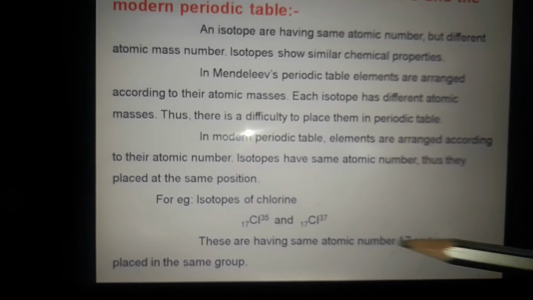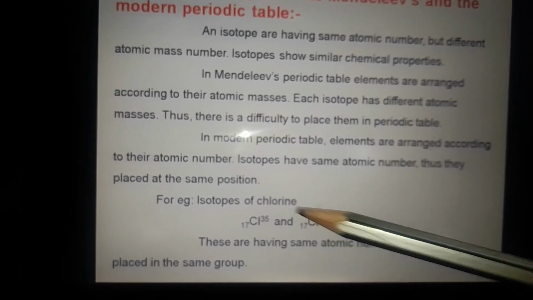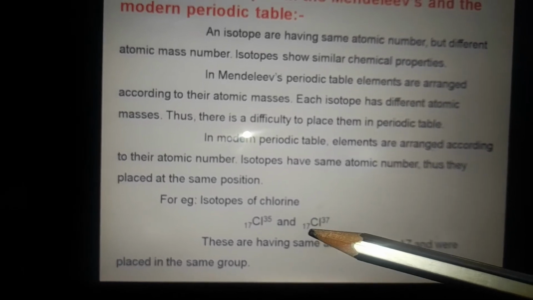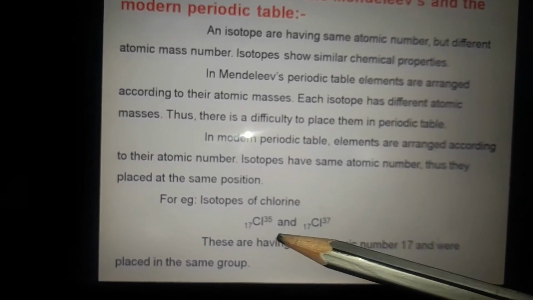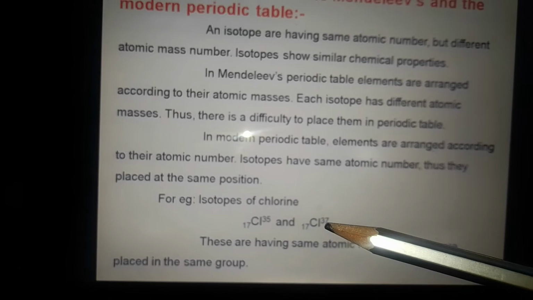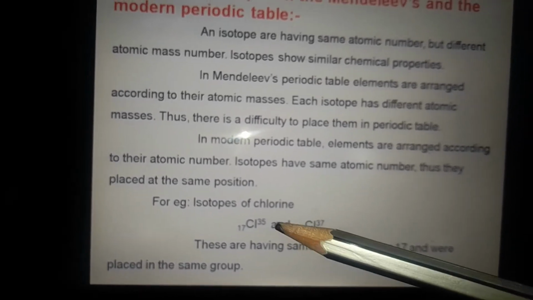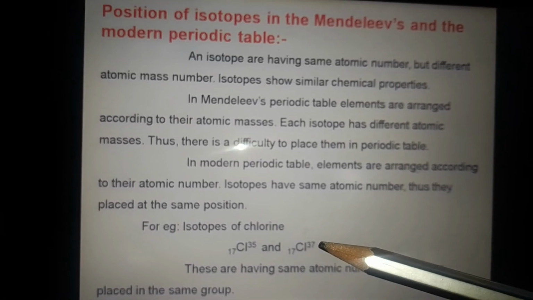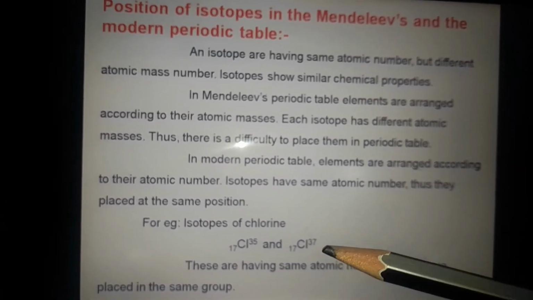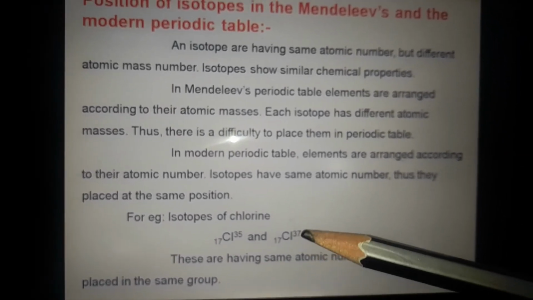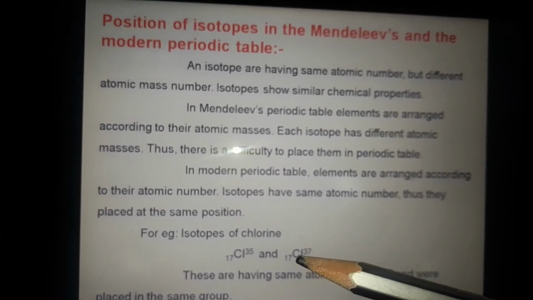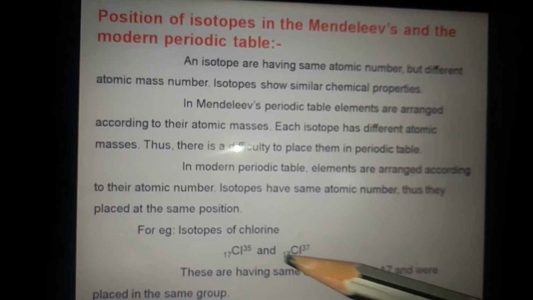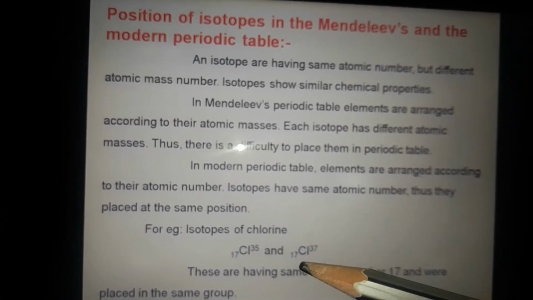Therefore, if we want to place them in the Mendeleev periodic table, they require two positions, because there elements are arranged according to their atomic masses. That means it requires chlorine-35 and chlorine-37 separately. But in the modern periodic table, elements are arranged according to their atomic number.